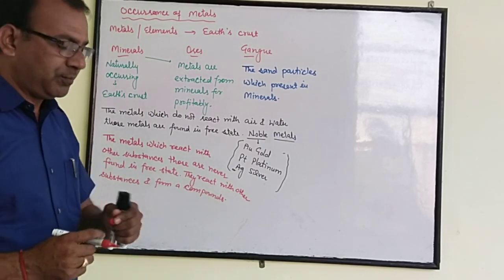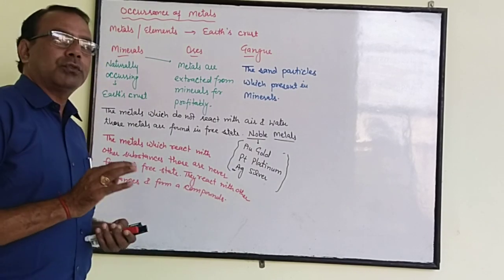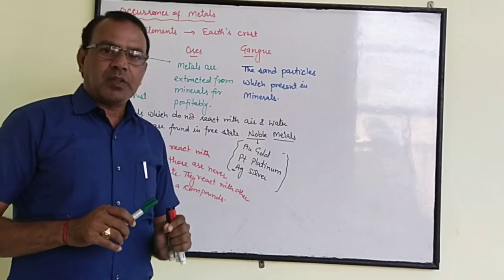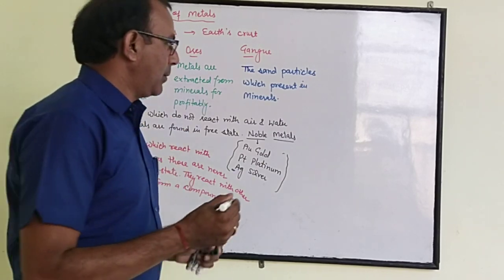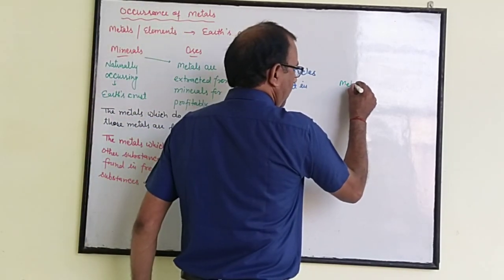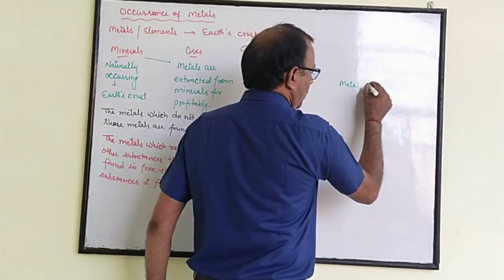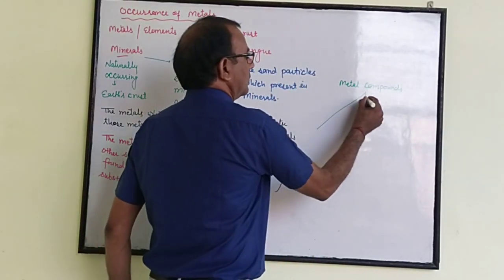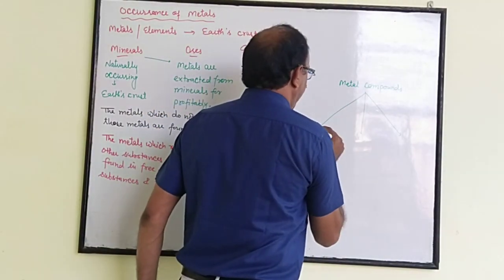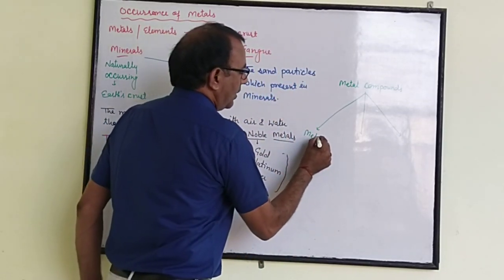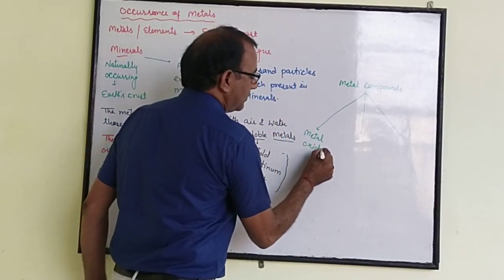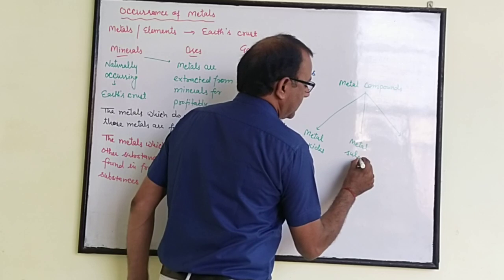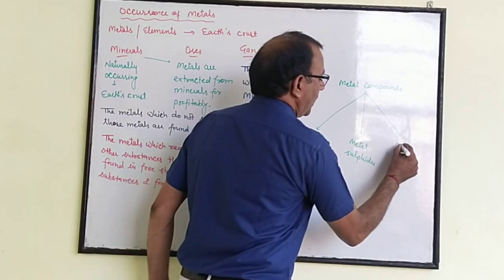So we can say that the metals which are reactive are never found in free state; they are found in compound state. Those compounds are of three types. The metal compounds are of three types: metal oxide, metal sulfide and metal carbonate.